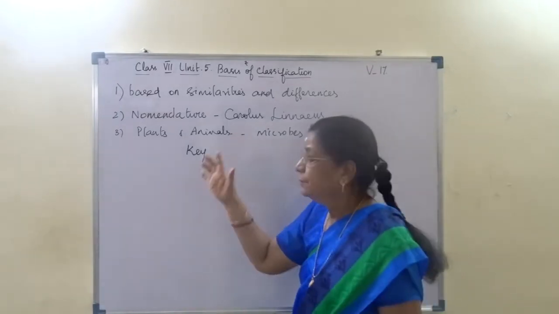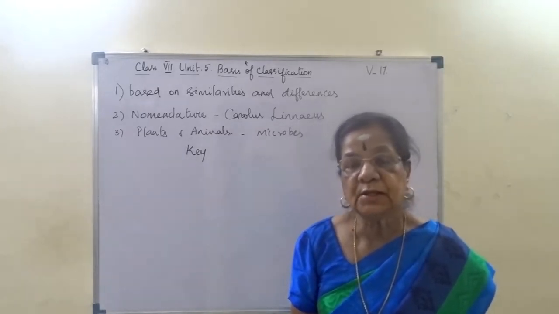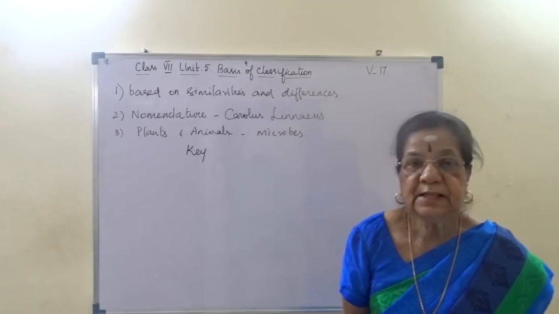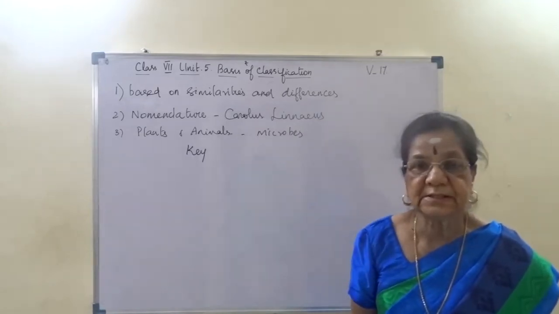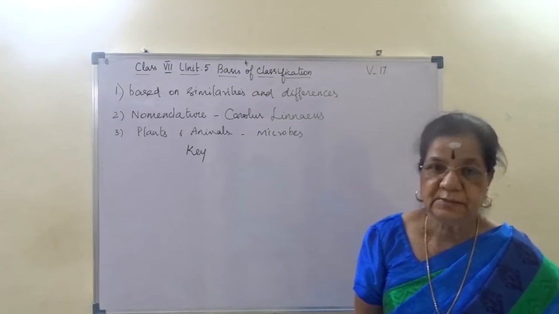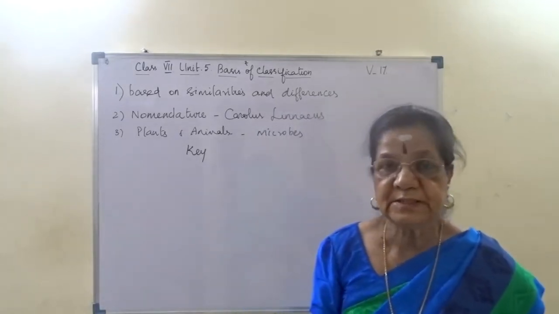So first, plants and animals. Plants, most of them are green plants. They have certain characteristic features: plants are living things. Plants will not move from place to place.